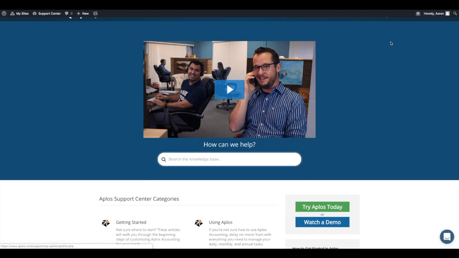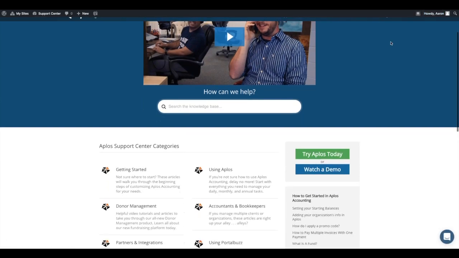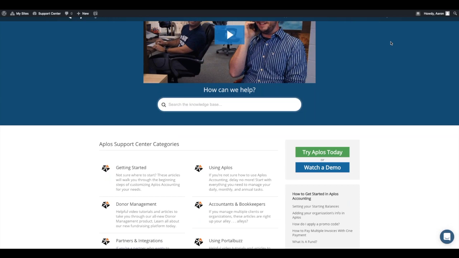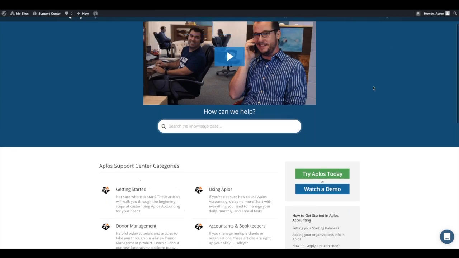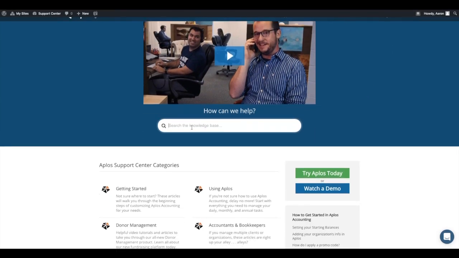What this area is designed to do is give you resources that go over the different topics, or the different actions that you can perform within the software. So if you have any kind of questions at all, or if you're stuck somewhere in a particular task, just come to this support center here and you can search the knowledge base that we offer for any articles or videos that go over that certain task. Hopefully we have the information there for you, but definitely if you are not finding the information you want, or you need a little bit of extra understanding on a certain area, definitely feel free to get in touch with our team.